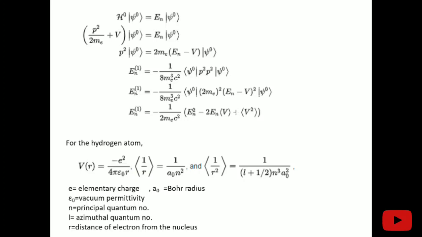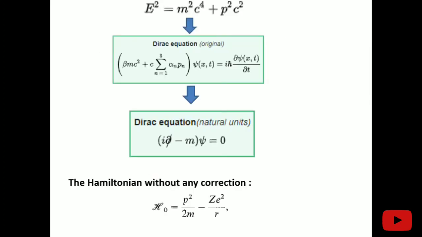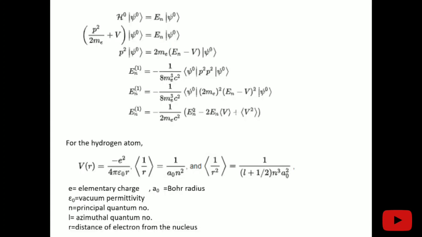Now for the hydrogen atom, we have seen that the potential energy is simply this. We can put this here, and this becomes the expectation value of 1 by r and the expectation value of 1 by r square, which are standard, where E is the elementary charge, epsilon 0 is the vacuum permittivity, N is the principal quantum number, L is the azimuthal quantum number, R is the distance of the electron from the nucleus, and A0 is the Bohr radius, which I mentioned earlier.